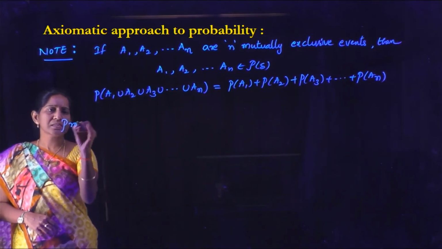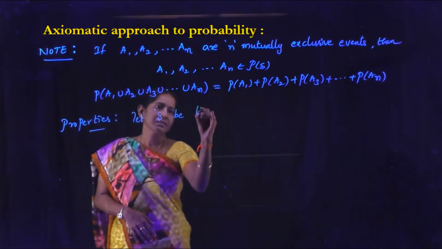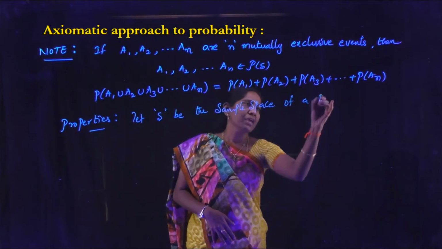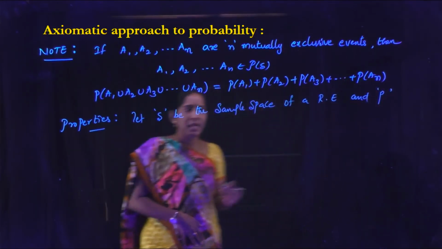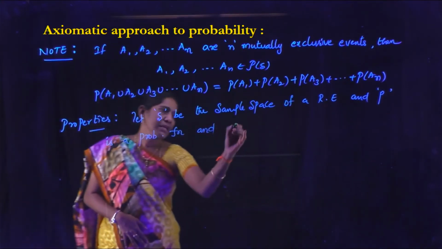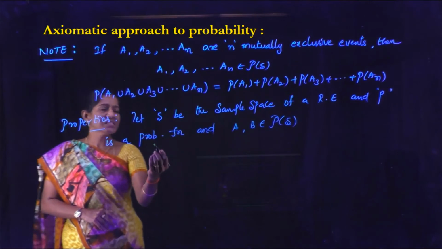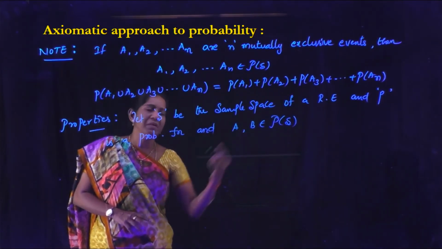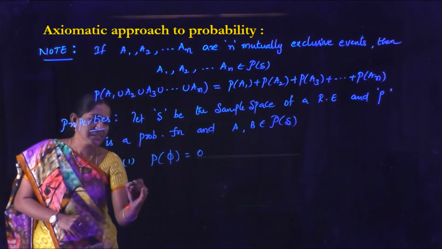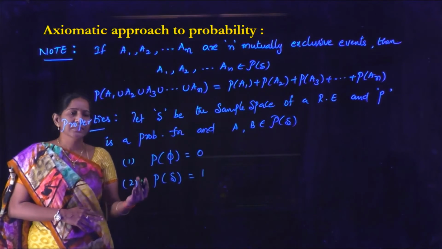Now, see the properties on this. Let S be the sample space of a random experiment and P is a probability function, and the events A comma B belong to P of S. Then the value of P of phi is 0 and P of S is 1.